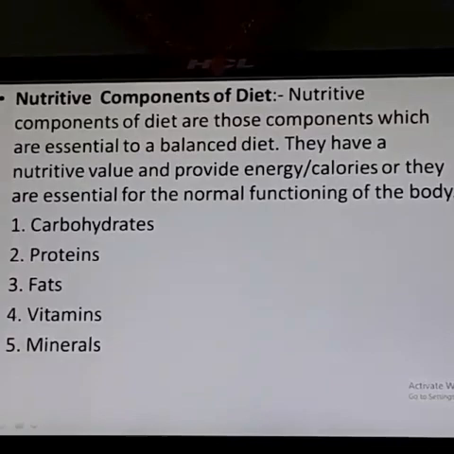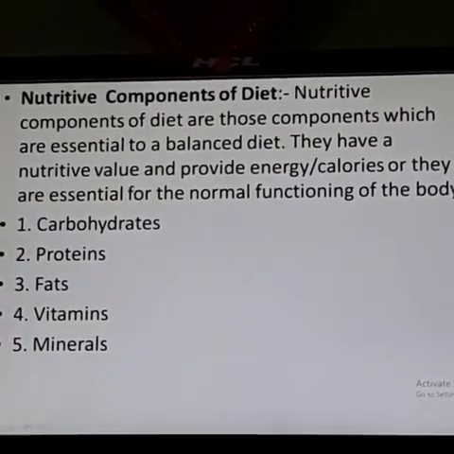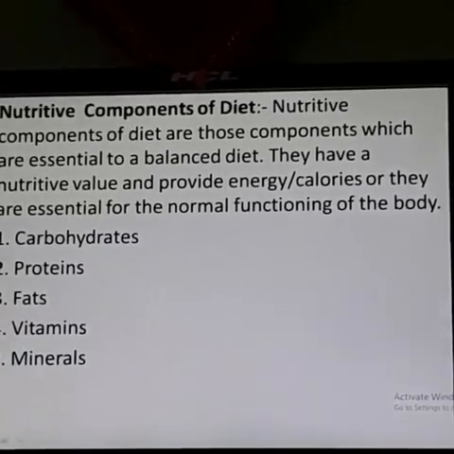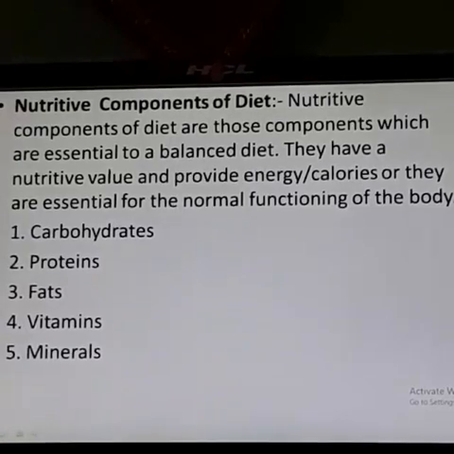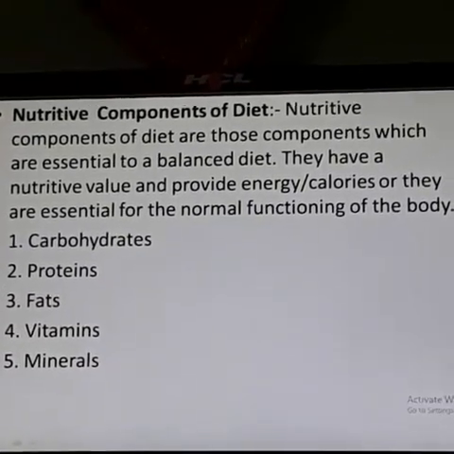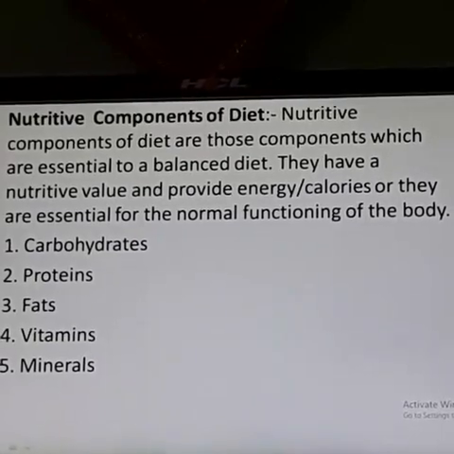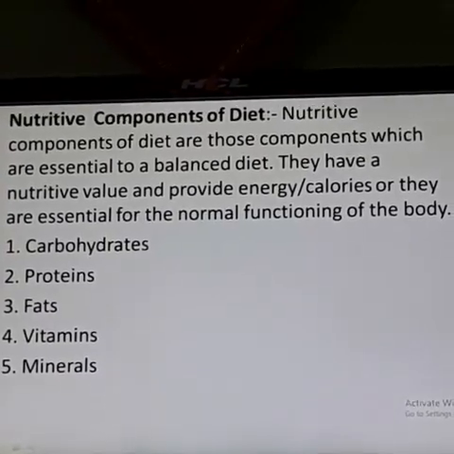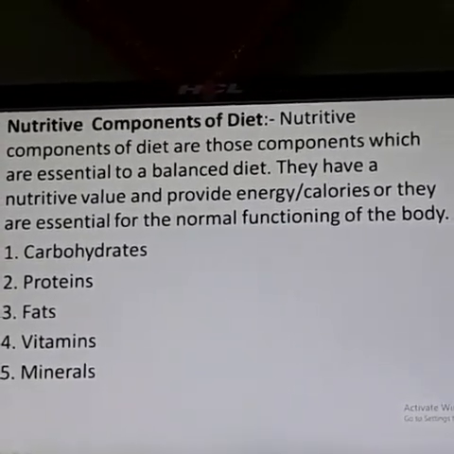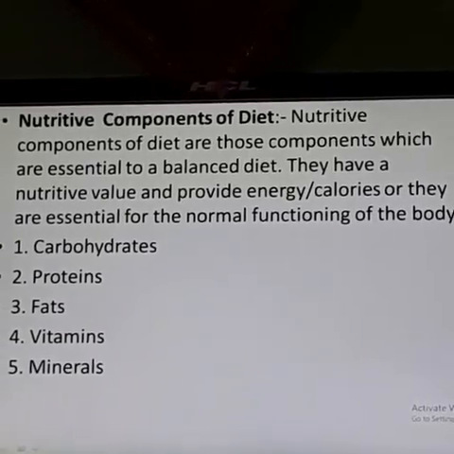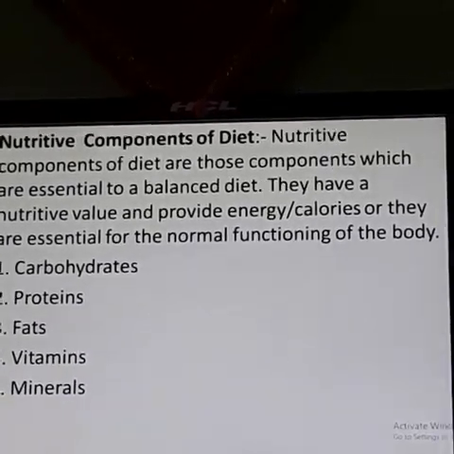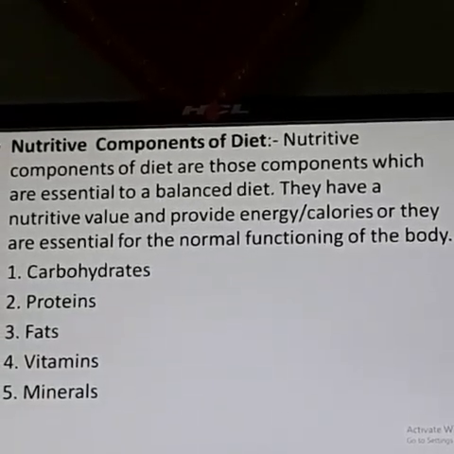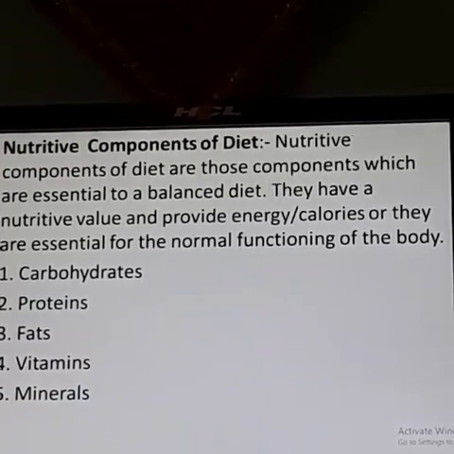Okay students, it is written here: nutritive components of diet are those components which are essential to a balanced diet. They have a nutritive value, provide energy, calories, or they are essential for the normal functioning of our body. So first of all, we must discuss what components come under nutritive components of diet. The first one is carbohydrates, second one is proteins, third one is fats, then vitamins and minerals. These are the components under nutritive.